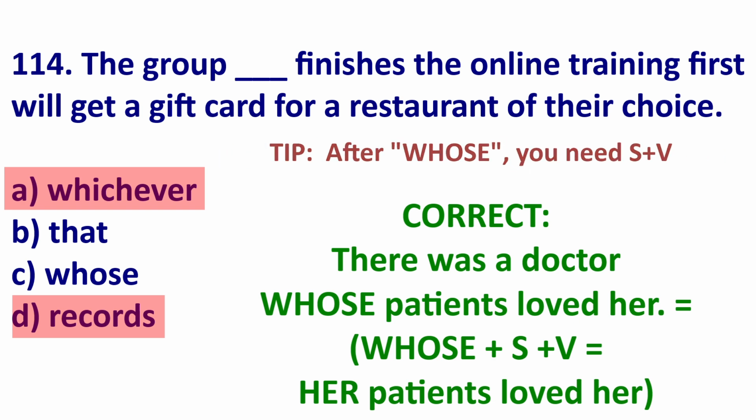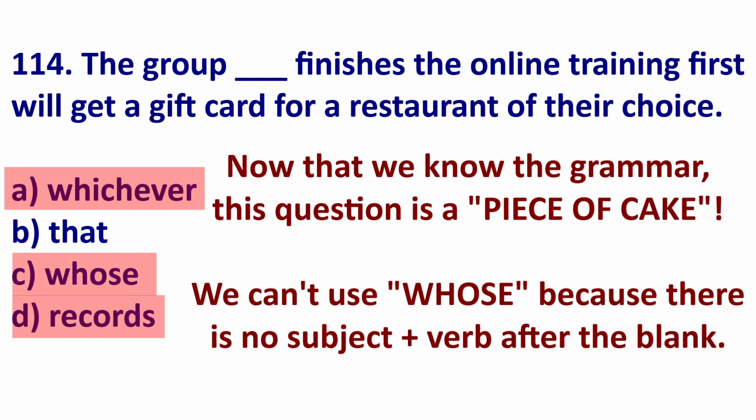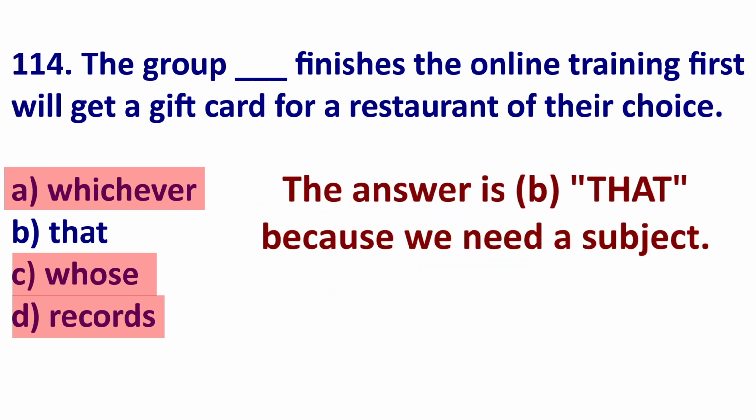Okay, back to the question. As you can see, we have the group blank finishes. We do not have a noun before finishes, so we will not use whose. We are going to use that. That is the subject. The group that finishes the online training first. So the group equals that, and the group finishes the online training first, will get a gift card. So the answer is B, that.